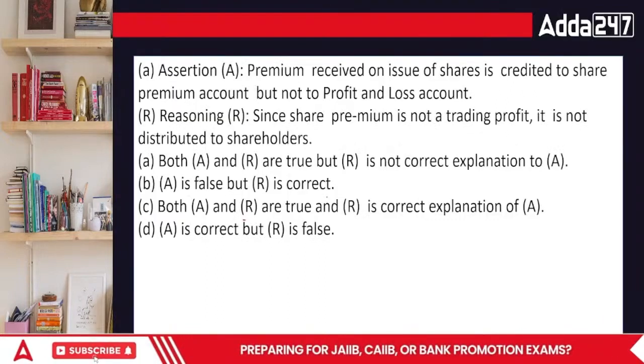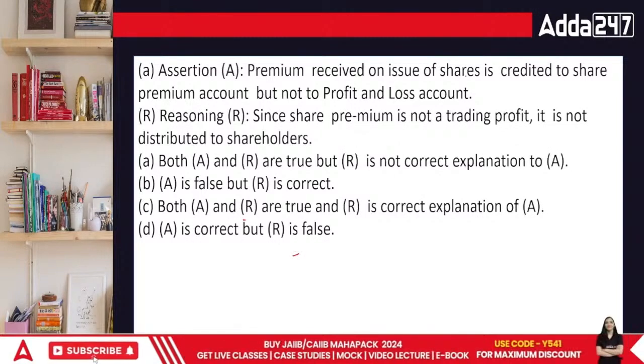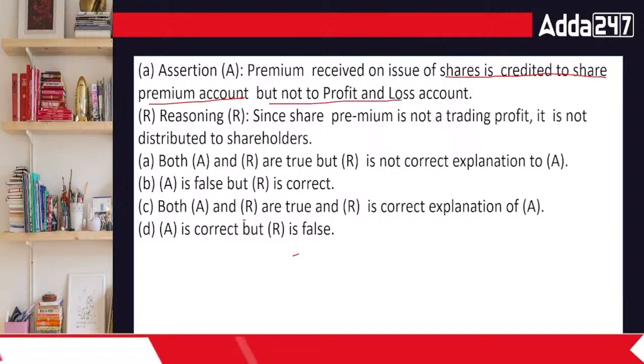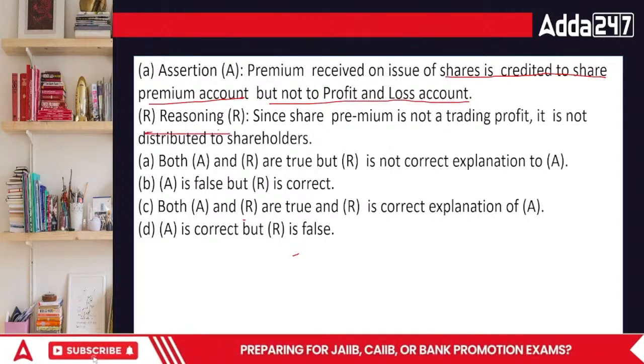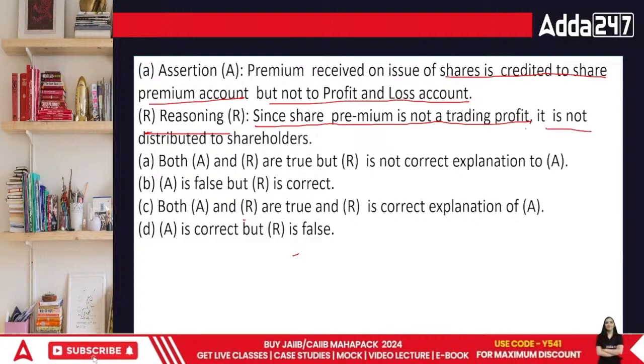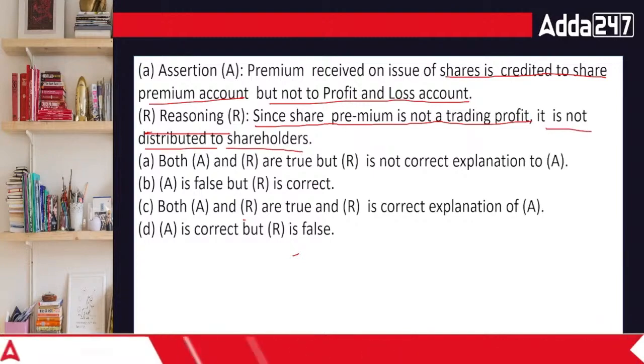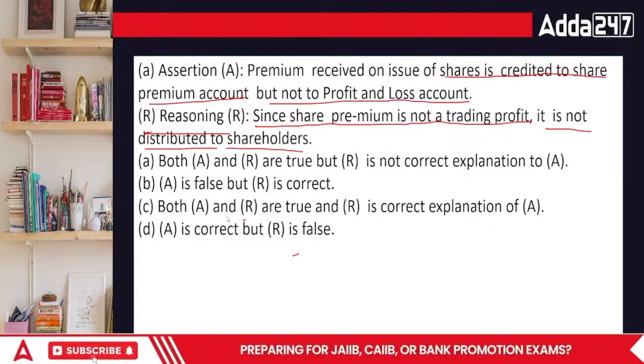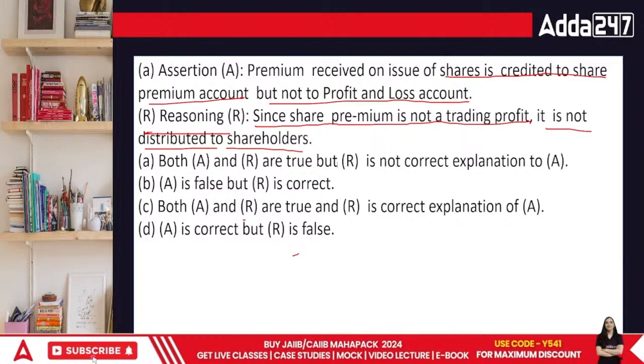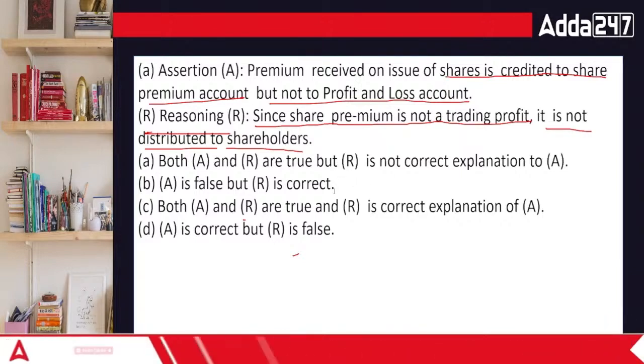Assertion: premium received on issue of shares is credited to share premium account but not to the profit and loss account. Reasoning: since share premium is not a trading account, it is not distributed to the shareholders. Actually, share premium is basically a specific reserve which can be used only for specific purposes. There are overall 5 ways of using it. It cannot be used anywhere else.